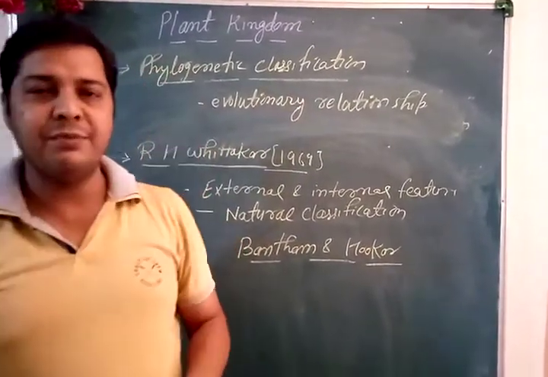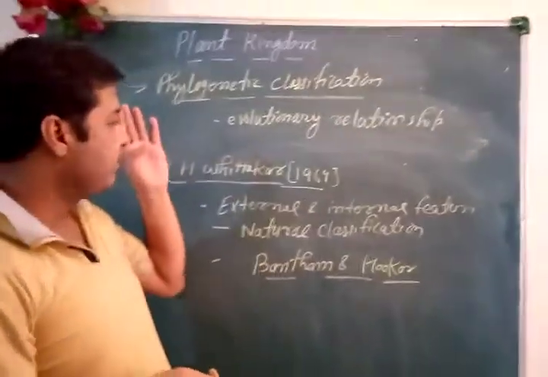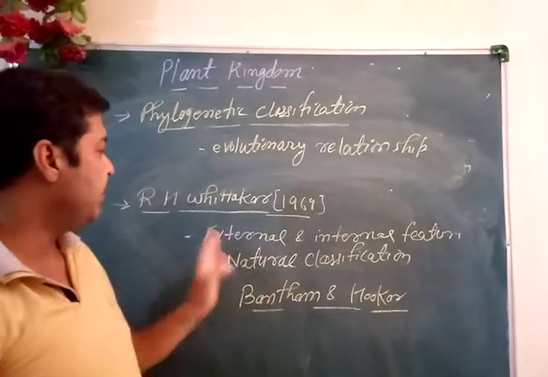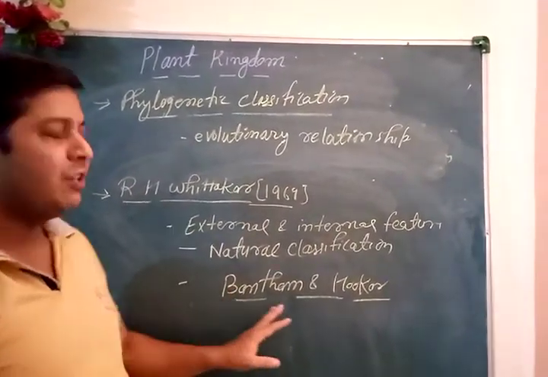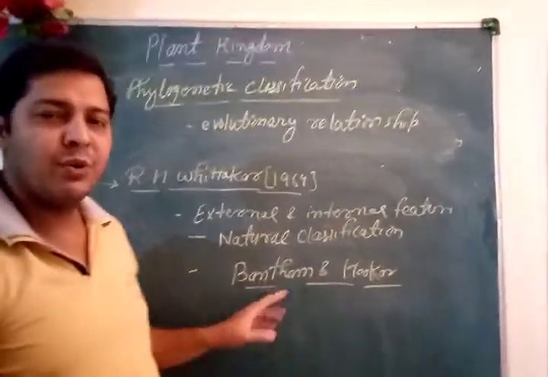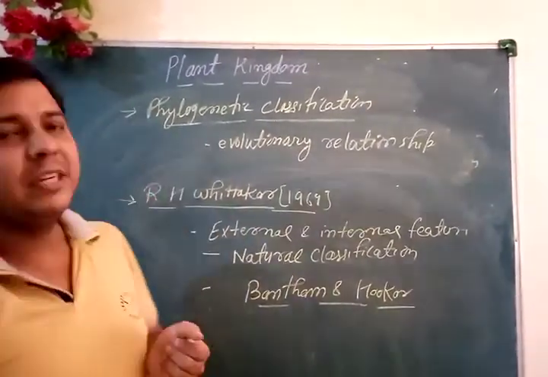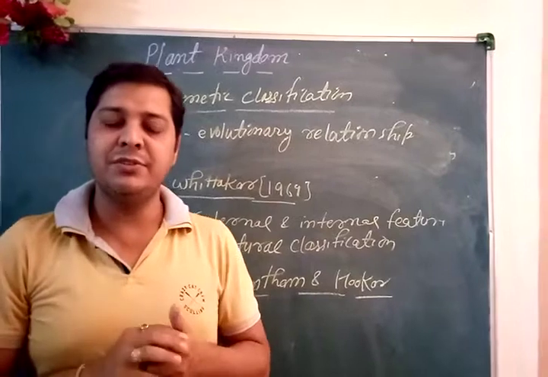So finally we have the artificial classification. Natural classification was given by R.H. Whittaker and Bentham and Hooker. That is important. Bentham and Hooker, sometimes it can be asked as a question. And then what? Phylogenetic classification. I think this is clear.